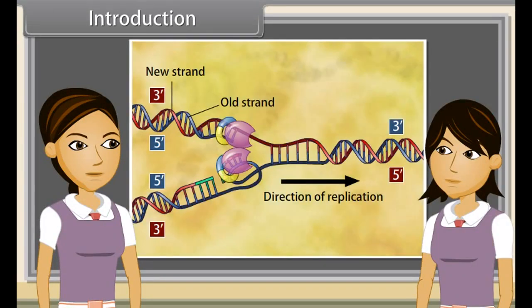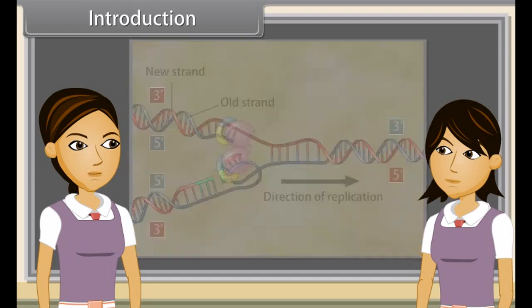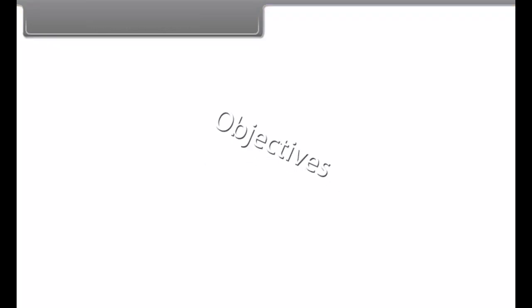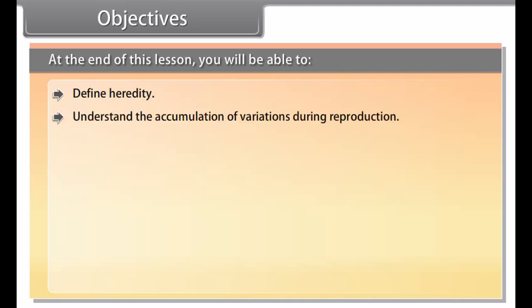Heredity is the process of transmission of characters from one generation to another generation. Yes, heredity plays an important role in formation of new species. Objectives. At the end of this lesson, you'll be able to define heredity, understand the accumulation of variations during reproduction,